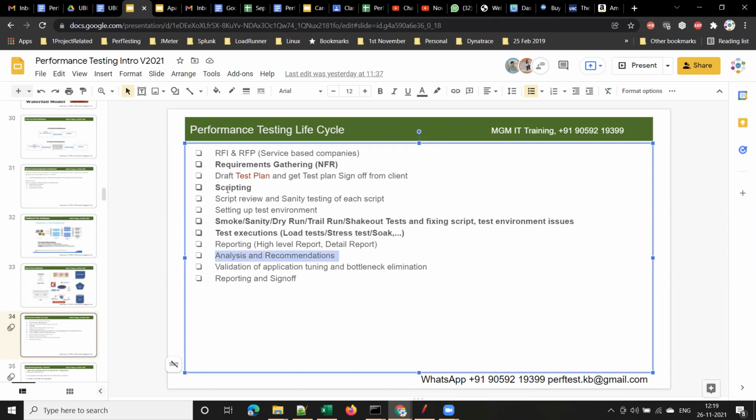This is the responsibility of senior resources. Those of you with 2 to 3 years of experience will be involved from requirement gathering, though the test plan will of course be prepared by the senior team lead or project lead. You will be doing scripting, script review, setting up the test environment, and test executions only. Senior resources will prepare the high level or detailed report, analyze the test results and provide recommendations. Now you have some clarity on your roles and responsibilities.